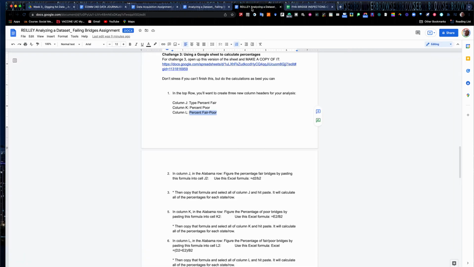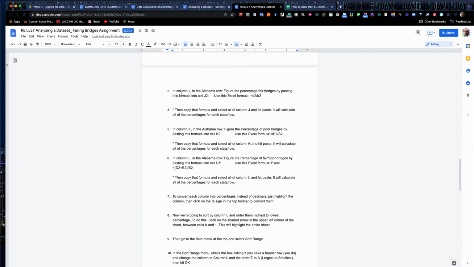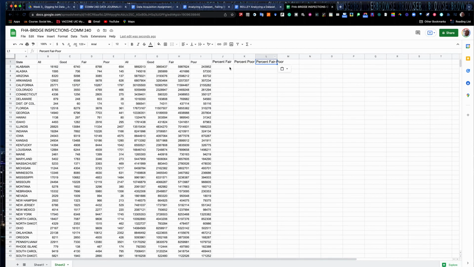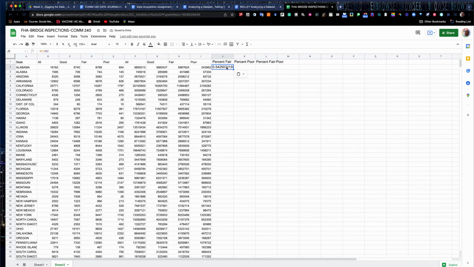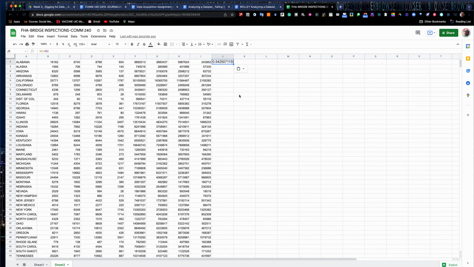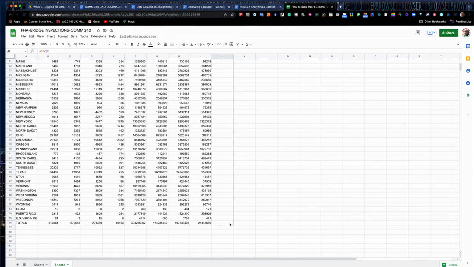Okay, so all you have to do is go back into your handout. And in column J, we're going to do the Alabama row first. Equal sign D2 divided by B2. That's all the formula is. Very simple. You might have done this before. Some of you have spreadsheet experience, but if you haven't, this is first time for you. You just paste it into that cell. Okay. And notice it gives you a little square down here in the lower right. Take that and drag it down and keep dragging till you get all of the states covered, including totals.